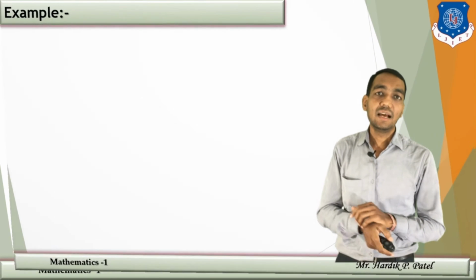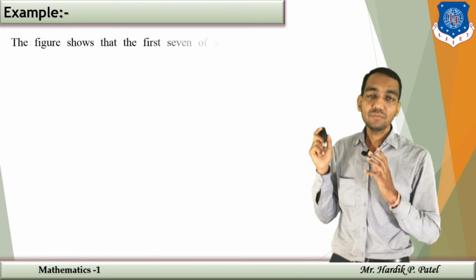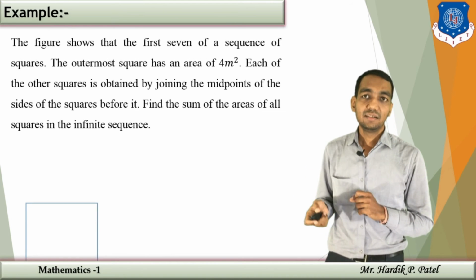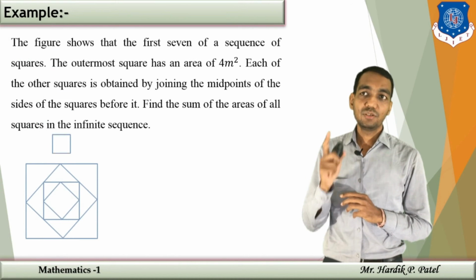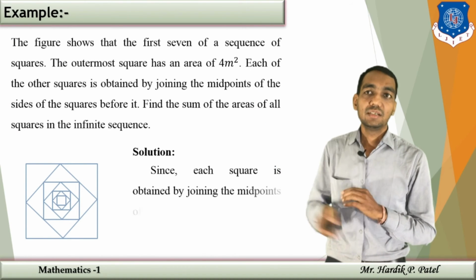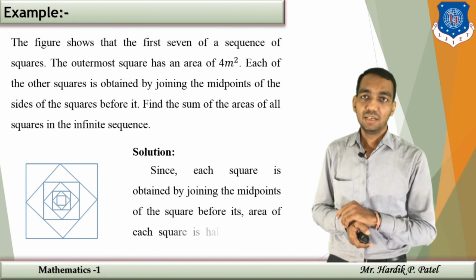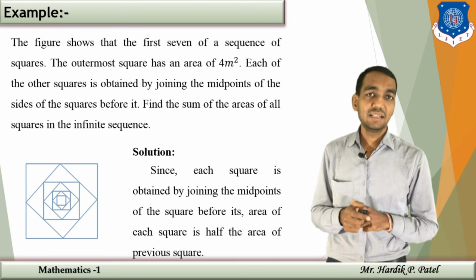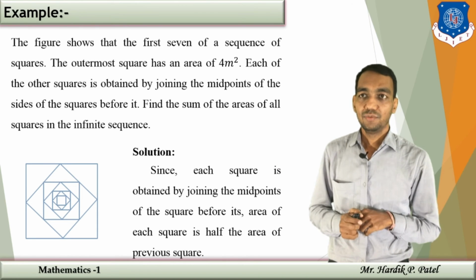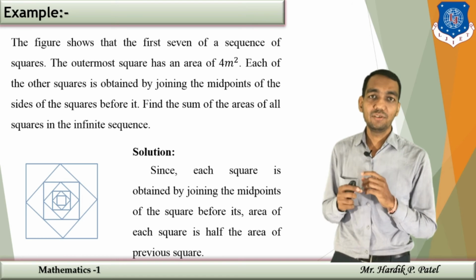Okay. Now we are going with one typical example. The figure shows a sequence of the first 7 squares. The outermost square has an area 4 and each of the other squares is obtained by joining the midpoints of the previous square.